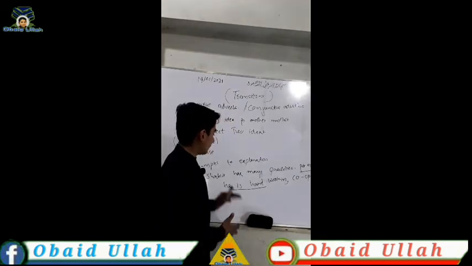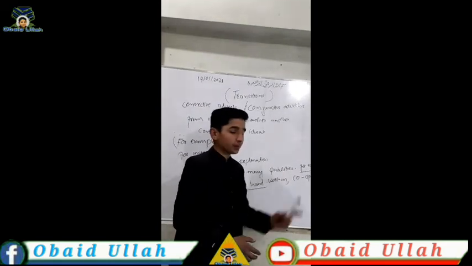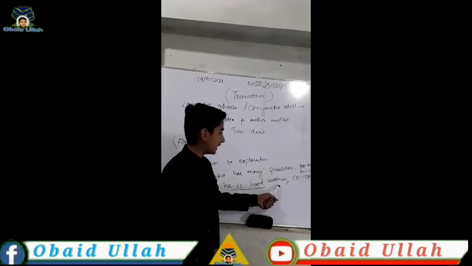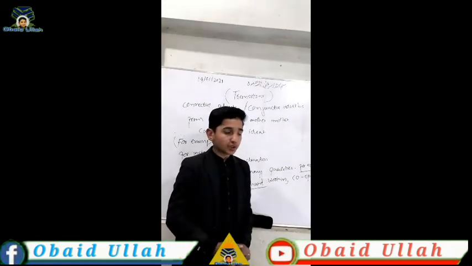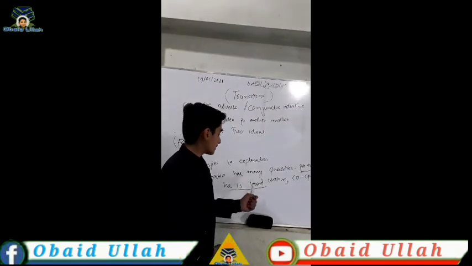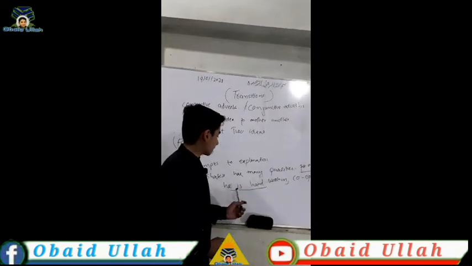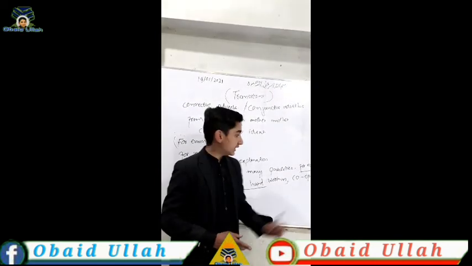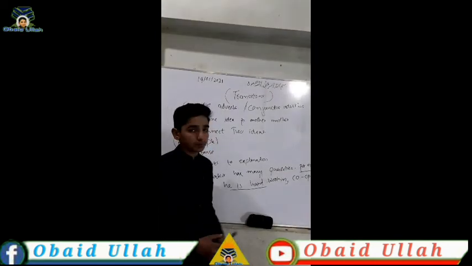So here we connect the ideas. But with for example, when you say that Shakir has many qualities, for example, he is hardworking, cooperating, and etc., these are the explanation examples. So this is showing the examples to the explanation.